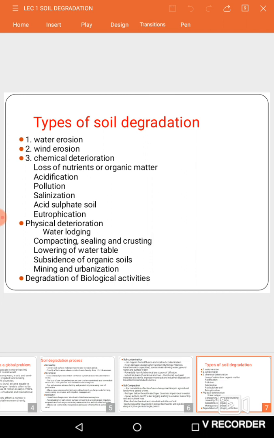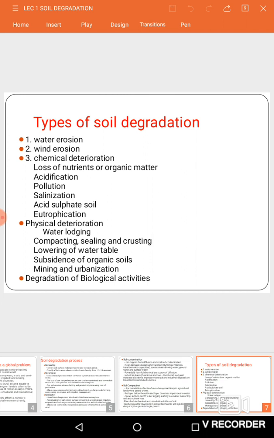Soil sealing means covering of the ground by impassable or impermeable materials. Soil crusting happens when a thin layer of dense, tough material forms over the underlying material. And lowering of the groundwater table occurs due to all this, and subsidence of organic soils occurs due to reduction in organic carbon content or organic matter content in the soil.